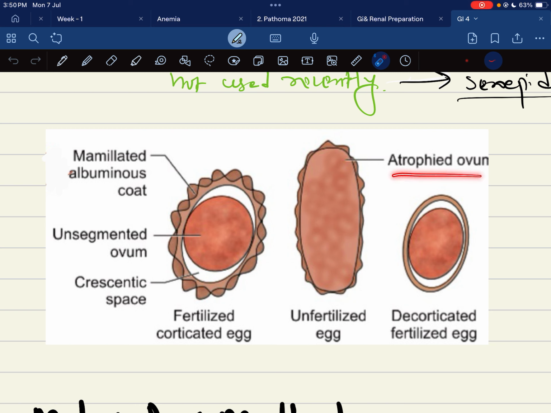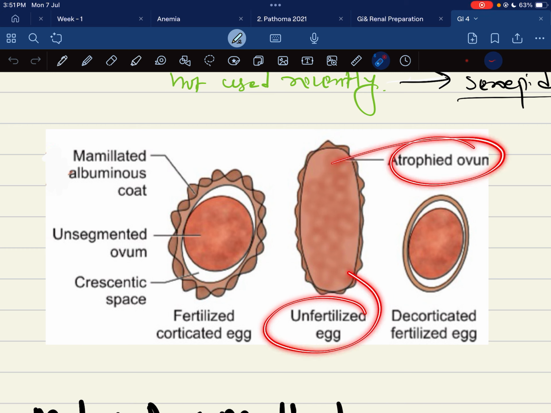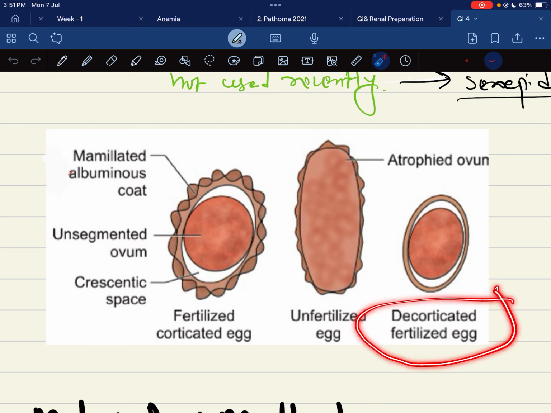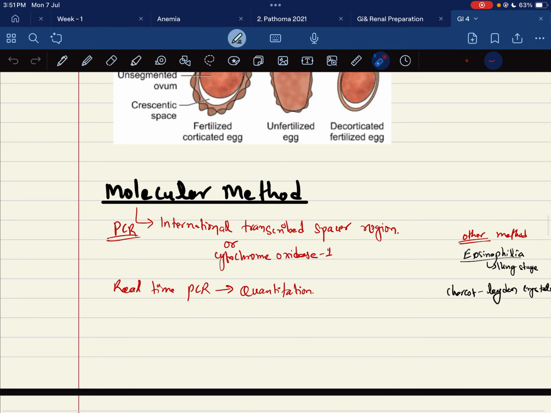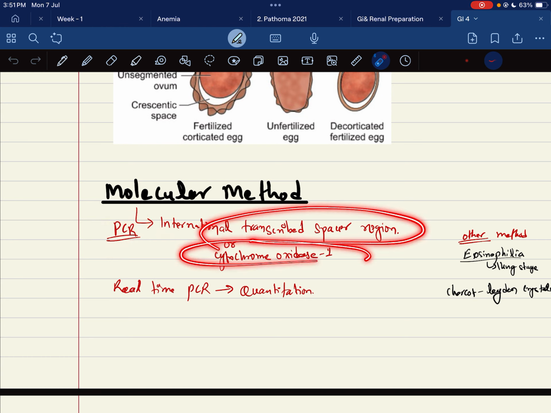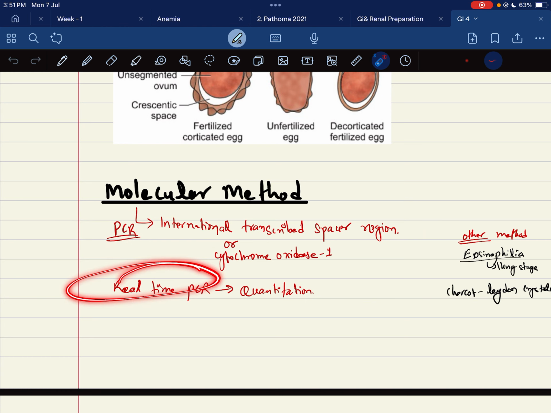Regarding the atrophic ovum or the unfertilized ovum, this is an unfertilized ovum. There is an atrophic ovum, and also a decorticated fertilized ovum. Decorticated means that there is no corticated part. When you look at the molecular method, there is also PCR used for the internal transcribed spacer region, cytochrome oxidase 1, and also real-time PCR for qualitative detection.